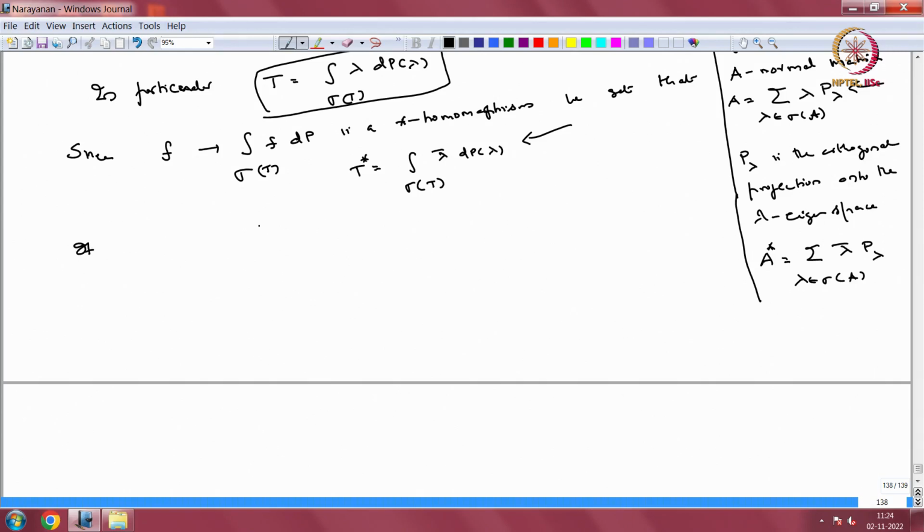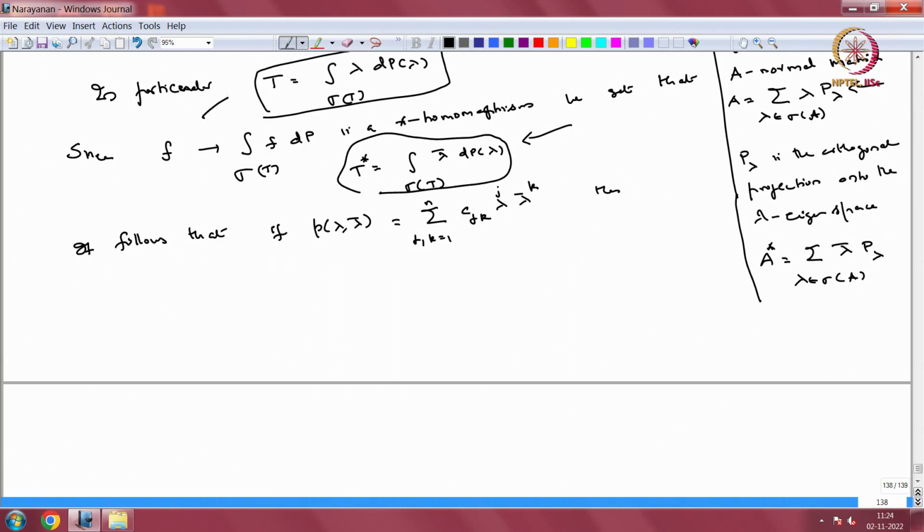Okay. So, to continue with whatever we were doing, it follows that, this is something which I was saying earlier, if p of lambda, lambda bar is a polynomial, let us write it in terms of the summation over j, k equal to 1 to n of c_jk lambda^j lambda bar^k, then because we have a star homomorphism and so on, t goes to lambda, t star goes to lambda bar, and using whatever we have here, and the fact that this is a star homomorphism, it immediately follows that p of t, t star is the integral over sigma t of this polynomial with respect to the projection valued measure p, right.